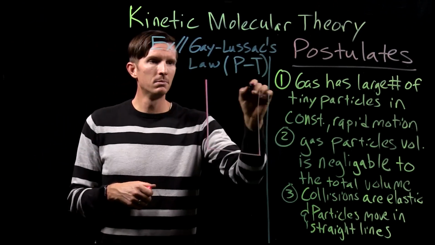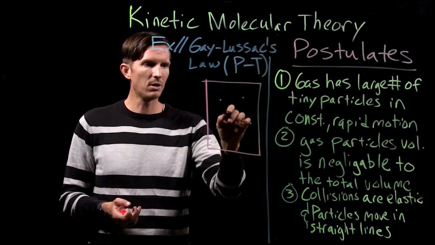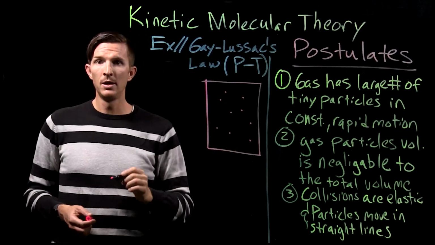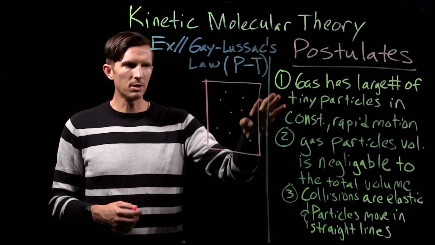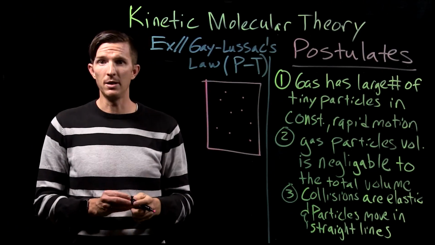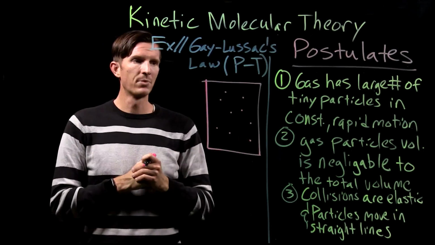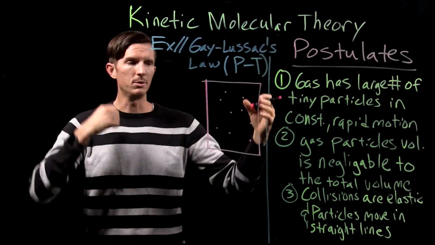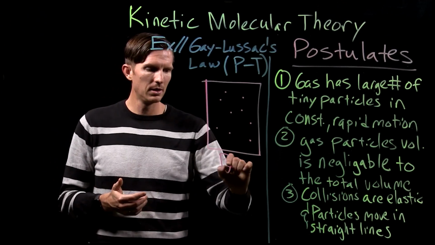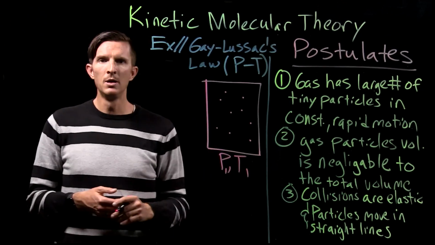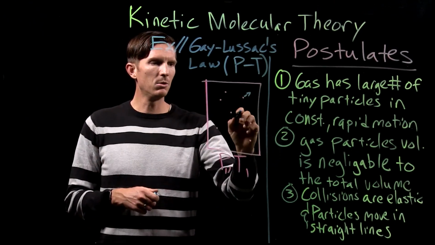Let's say we have a container, and inside that container we have some gas particles. Now one of the postulates, number 2, says the volume of these gas particles is negligible compared to the total volume that they occupy. So that means they don't really contribute to the total volume of this container, just the fact that they're really far apart from each other. This is at a specific pressure called P1 and a specific temperature, T1. So all of these particles are moving around in random motion.